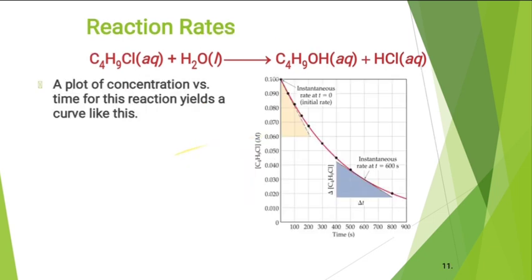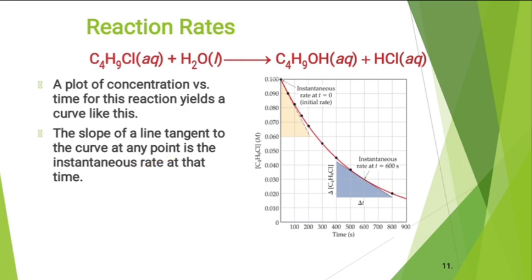Such a plot is observed for concentration versus time for butyl chloride, and the slope of this graph is called the instantaneous rate of a reaction.